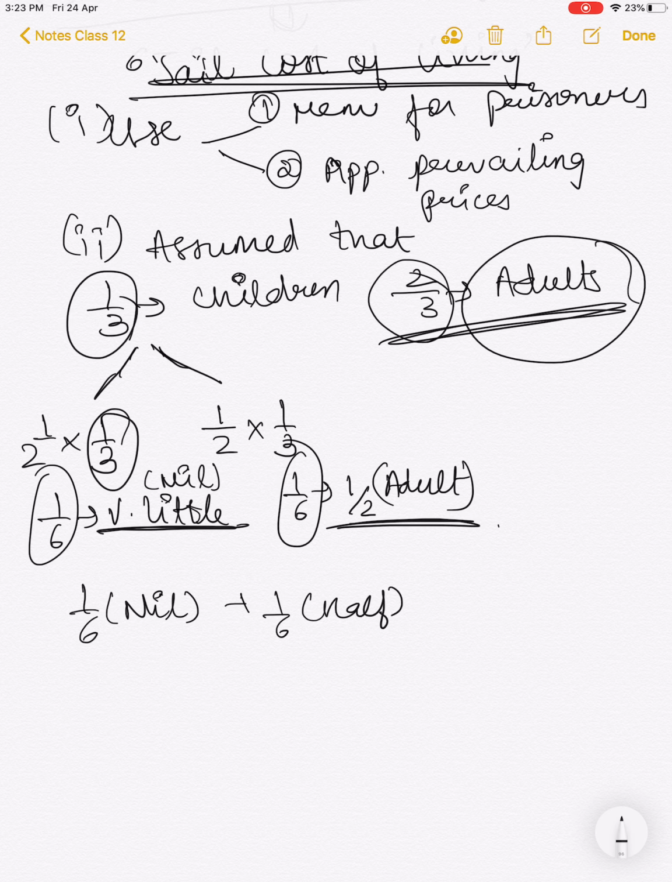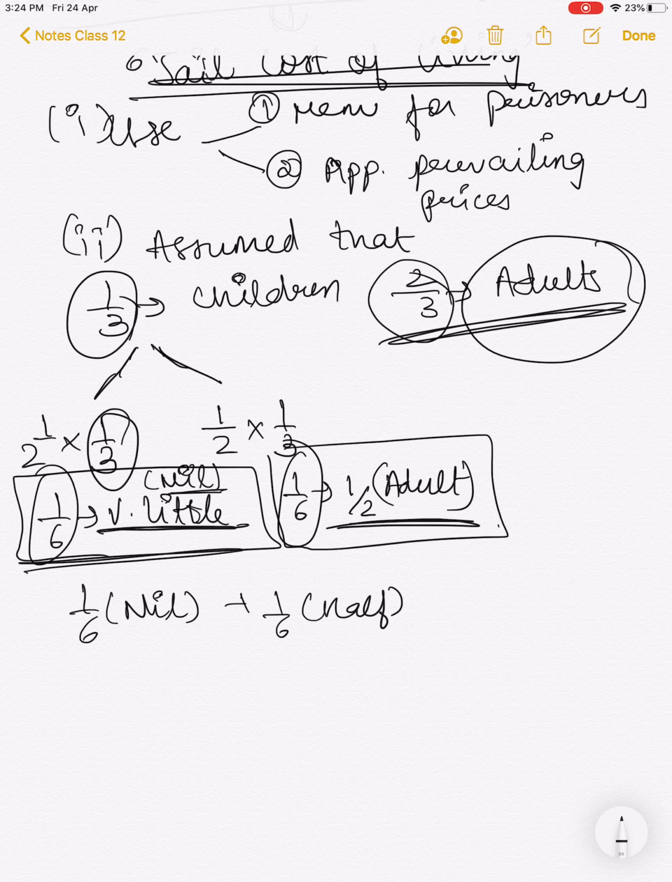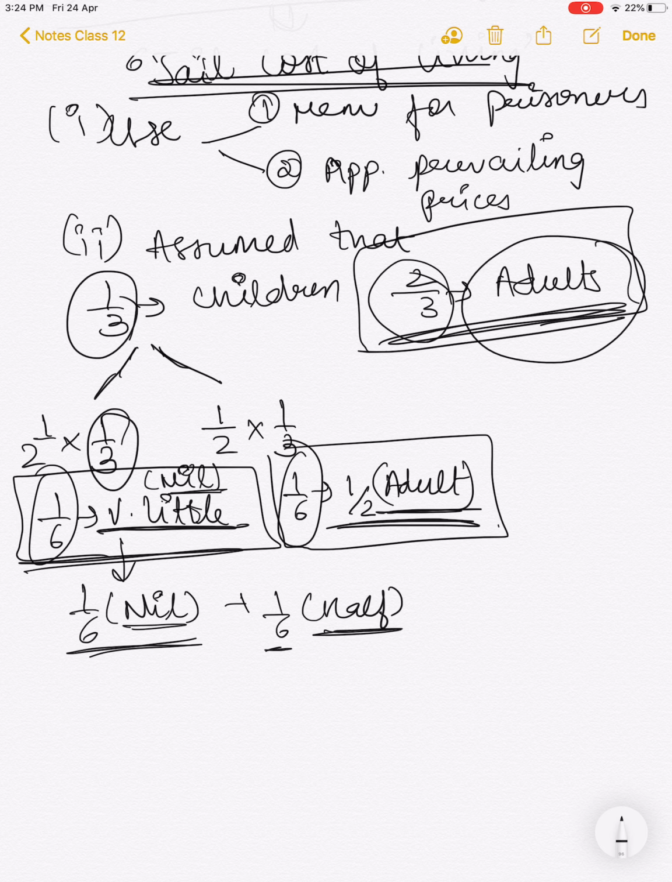Now why half? The parameter that we're taking here is adults' consumption capacity. In comparison to adults' capacity, this whole part of the population eats nil amount of food. This part eats half of the adult capacity, and this part eats full adult capacity. That is why, talking about this population, we consider nil here. Talking about this population, because they eat half of the consumption capacity of the adult, that is why we have